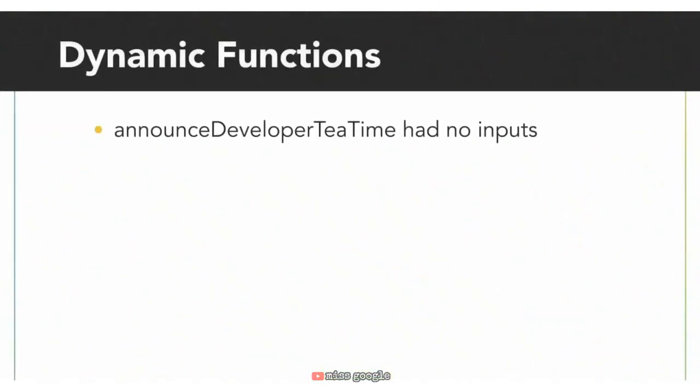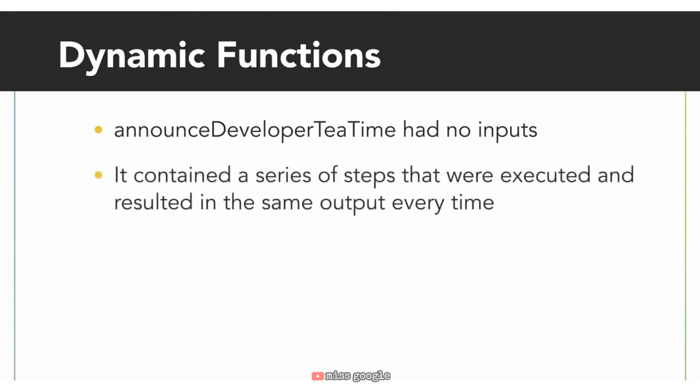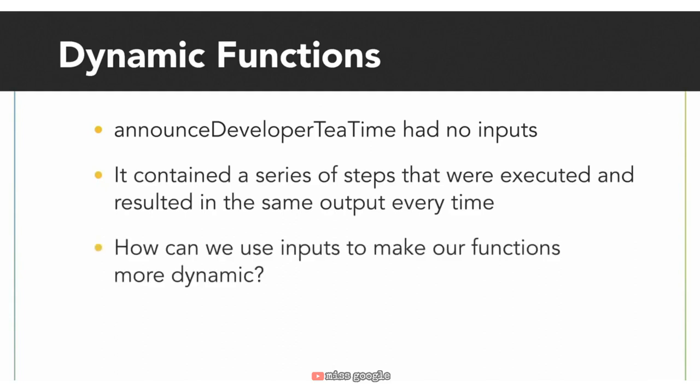The announceDeveloperTime function had no inputs. It was just a series of steps that the program followed every time the function was called. The output was always the same. There was nothing dynamic about it. What if I wanted the output to be different depending on what was inputted into the function?